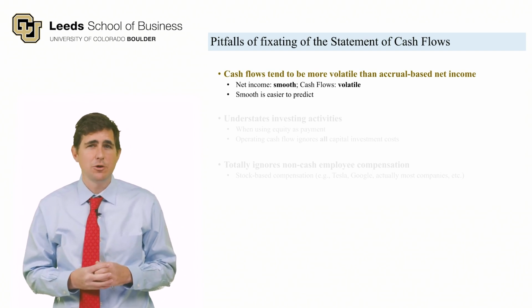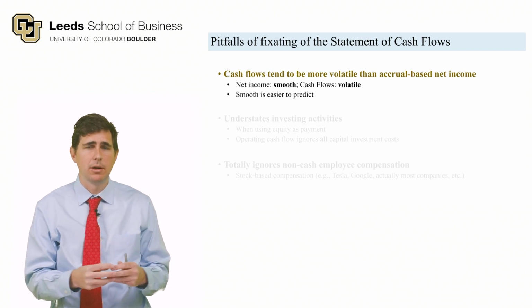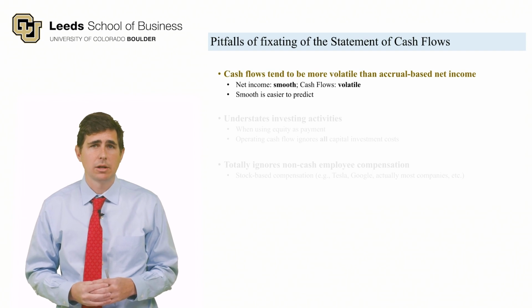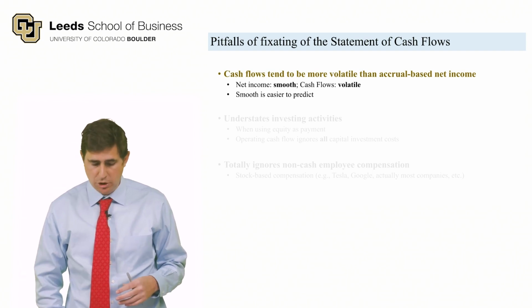Smoother is good because it's easier to predict. If I know net income this period, it's a better predictor of net income in future periods, whereas cash flow is not necessarily as good at that task. And let me show you an example.